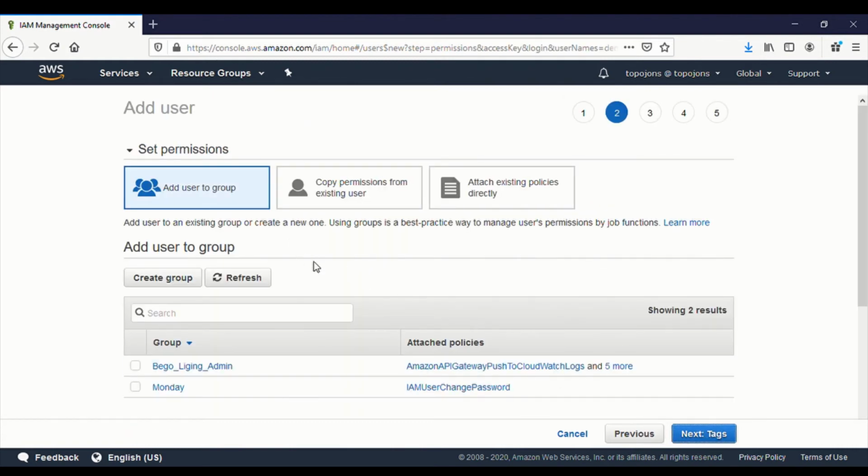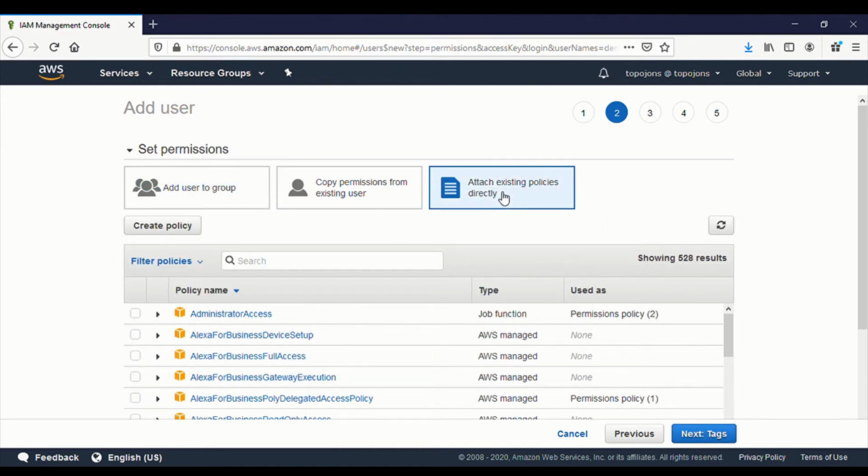What type of permission do I want to assign to this user? Remember, you can assign a permission to a group and attach this user to a group. These are the groups that have already been created. But for your first sign in, you might want to use a group, or you might want to attach an existing policy directly.